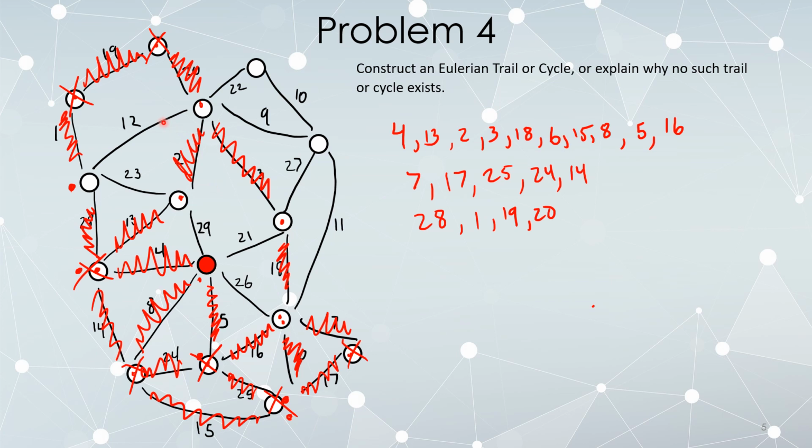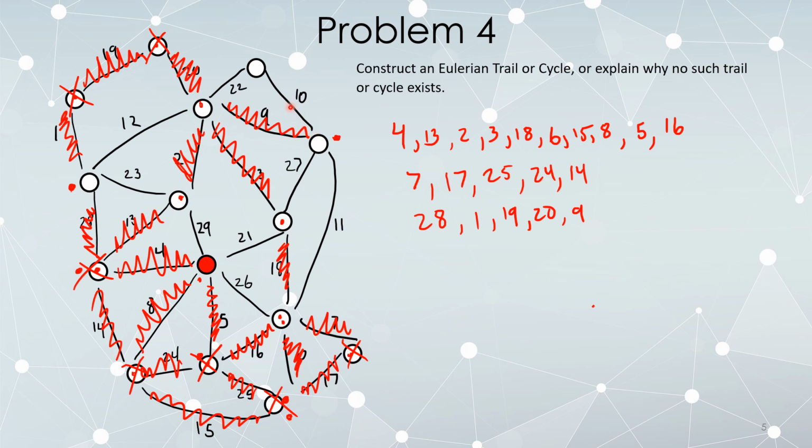Our options are 12, 22, and 9. Is 9 a bridge? Okay, it's getting a little tough to keep track of, but we still have these connections here. So all of this being interconnected makes 9 not a bridge, so follow it. We're now standing there. Let's add 9 to our edge list.